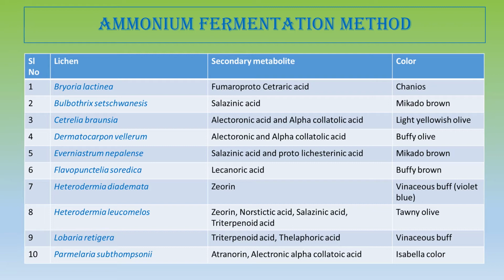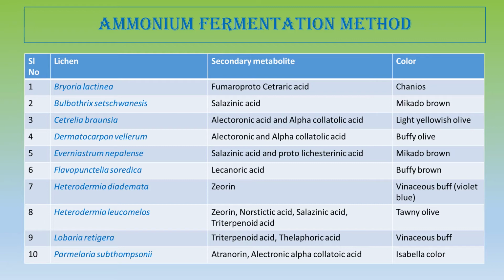ammonia fermentation method. Now, next is the Cetraria brownsia. So, this foliose lichen also belongs to the Parmeliaceae family, and it produces electronic acid and alpha collatolic acid. Now, this electronic acid as well as alpha collatolic acid are again depsidones. So they have medicinal property, and these produce light yellowish olive color by ammonia fermentation method.